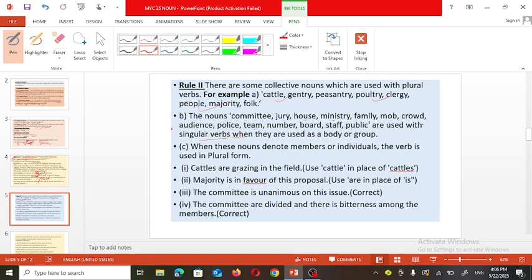That is your second rule. And the third rule: when these nouns denote members or individuals, then the verb is used in the plural form.